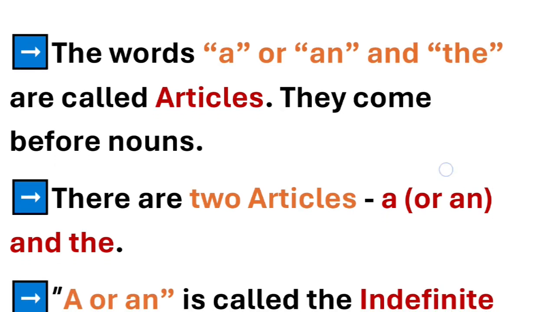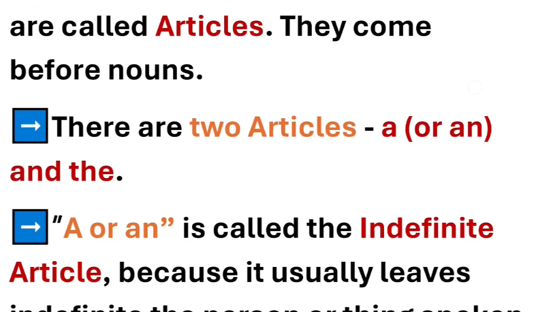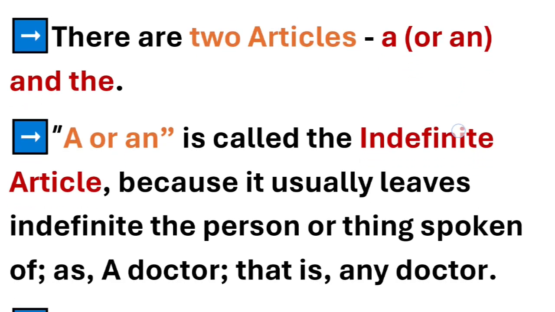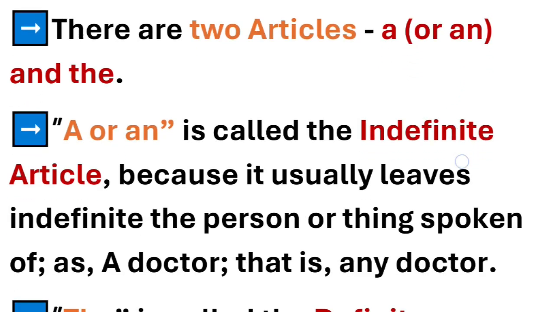The words a or an and the are called articles. They come before nouns. There are two articles, a or an and the. A or an is called the indefinite article.